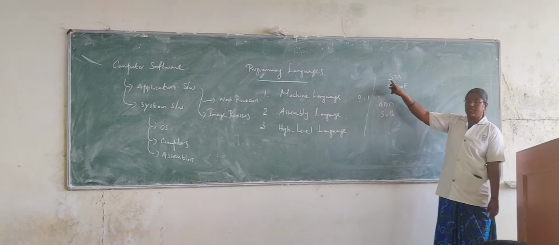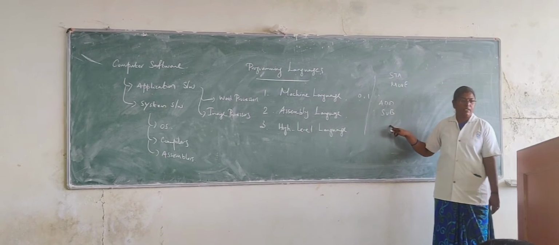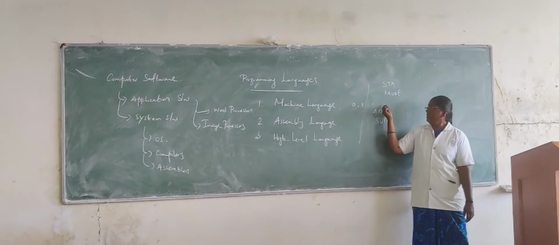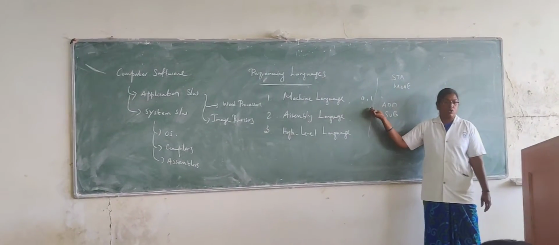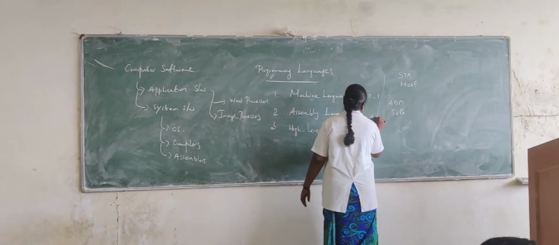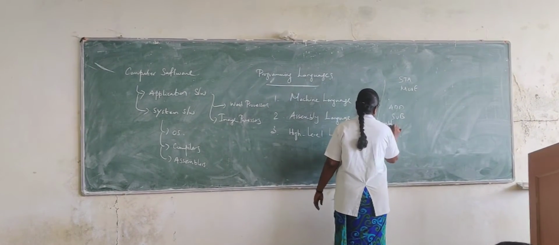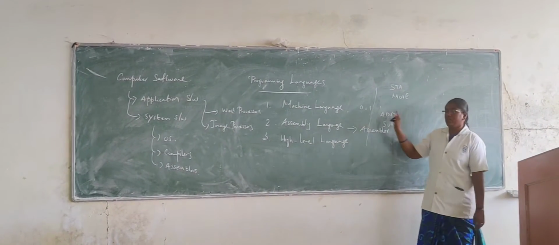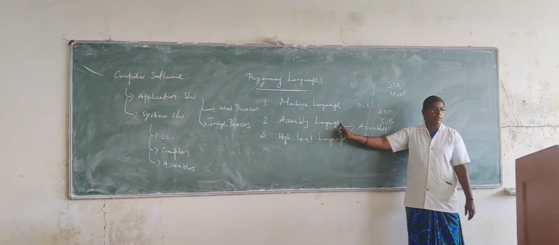The machine cannot understand move, add, store like that. So here we need a specific software for converting these mnemonic codes into zeros and ones. This conversion is done by the assembler. So we need one specific software for converting the mnemonic codes into machine understandable codes.